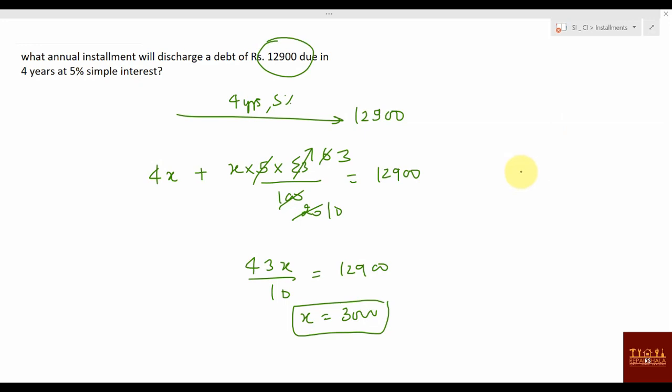So how much are you actually paying? You are paying only 12,000. What is that 900 you are giving? When you don't pay installments, you have to pay this extra. Getting my doubt? Getting the idea, right?